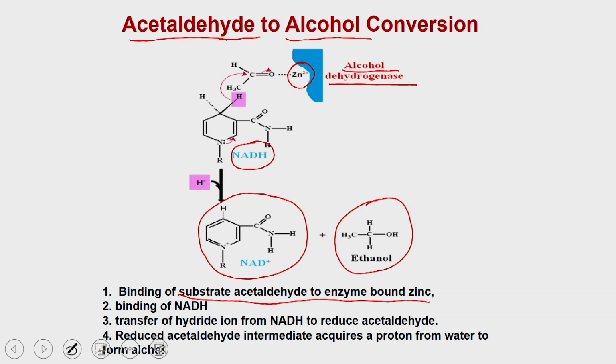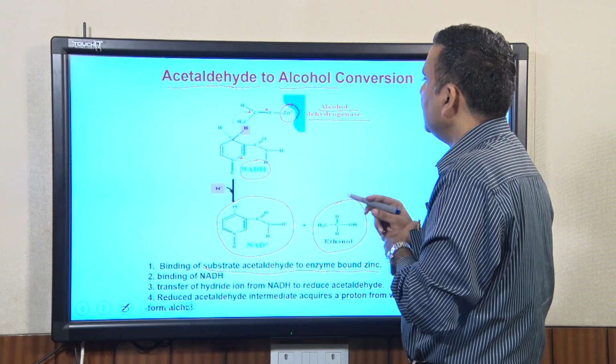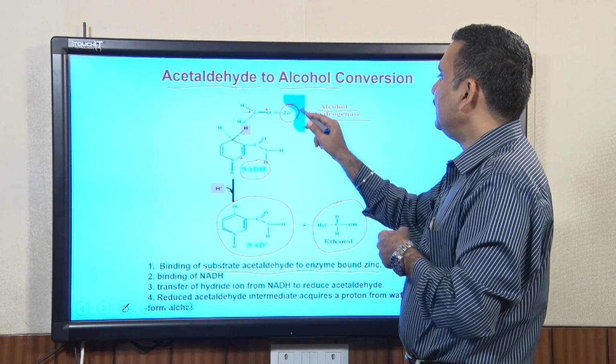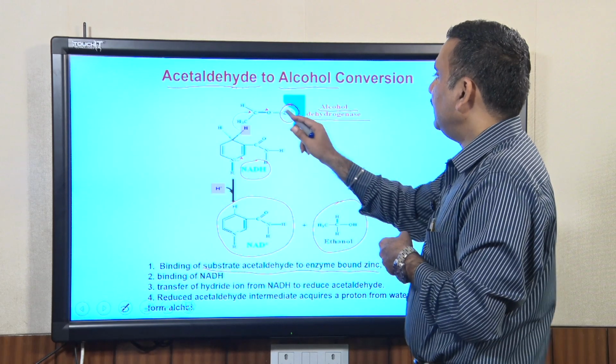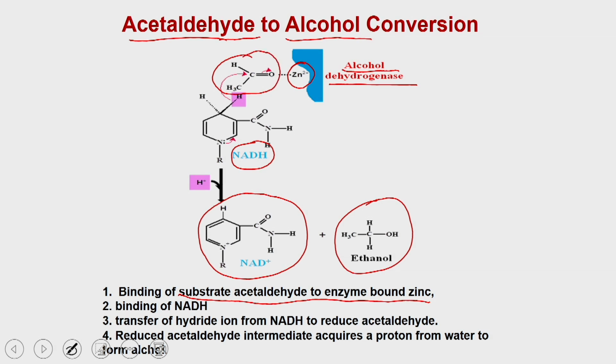The reaction of acetaldehyde to alcohol is catalyzed by the enzyme called alcohol dehydrogenase, which is a zinc bound enzyme. In the first step, the active site zinc binds the acetaldehyde and also binds the NADH, and then there is a transfer of hydride ion from the NADH to the acetaldehyde, and that generates an intermediate.